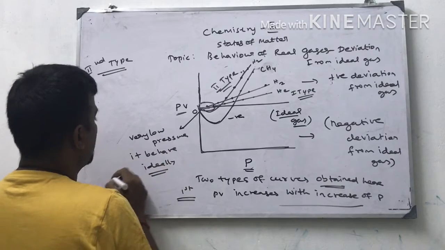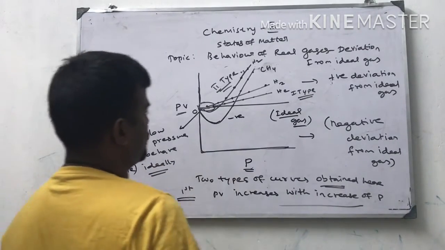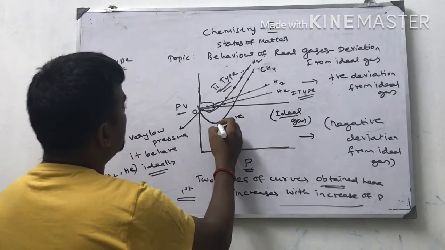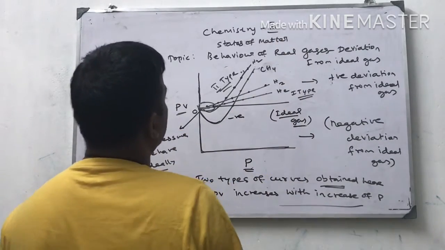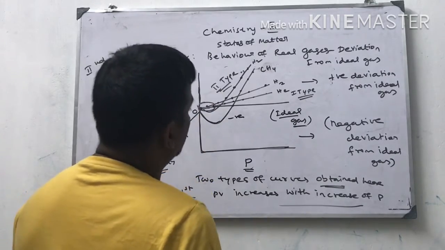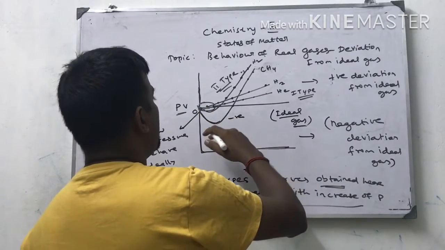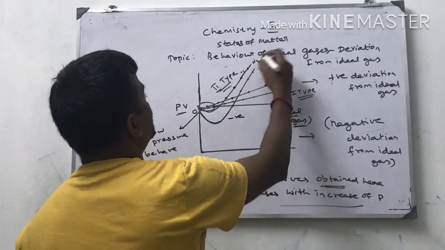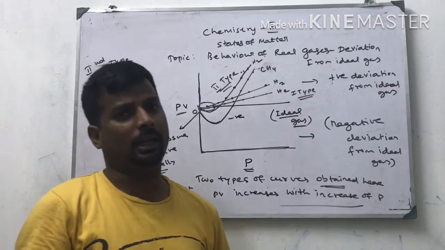So at low pressure, hydrogen and helium behave ideally. This is the first type. For the second type of curve, first PV value decreases and reaches the ideal region. After that it increases steeply. What do you infer from this? At the starting point it also behaves ideally, but at a later stage it shows negative deviation. Once it reaches the ideal range, after that it shows positive deviation. This is the proof for those conditions.